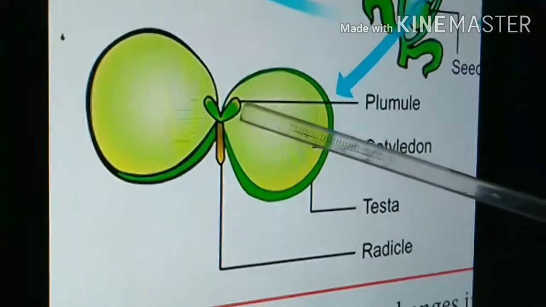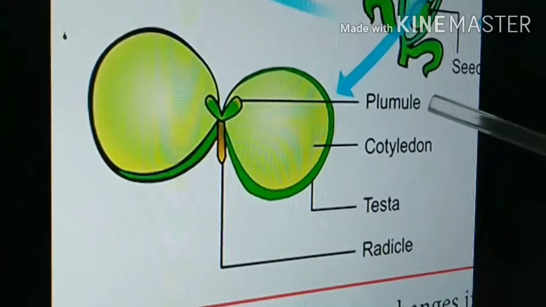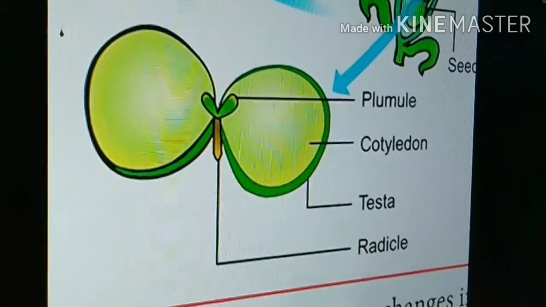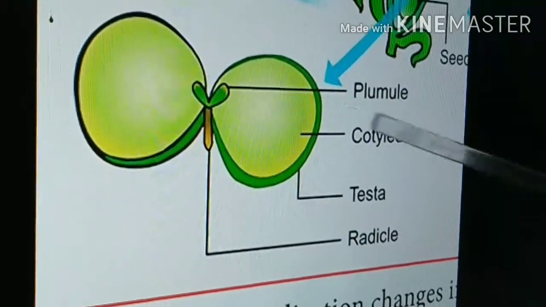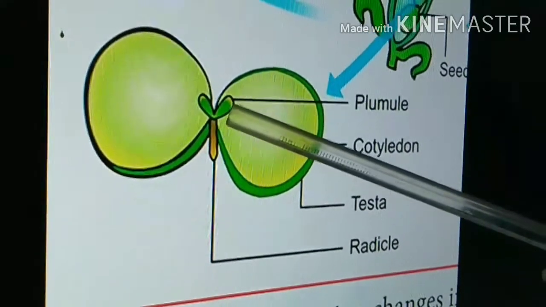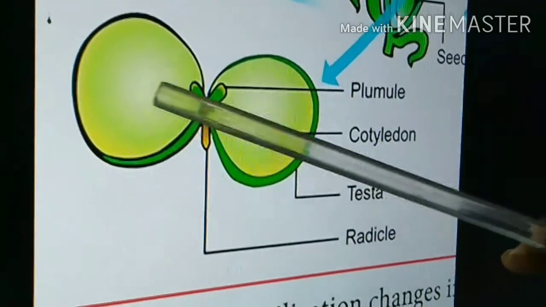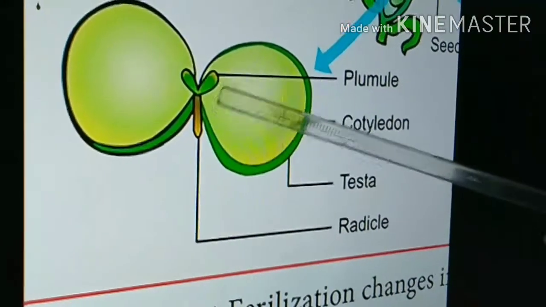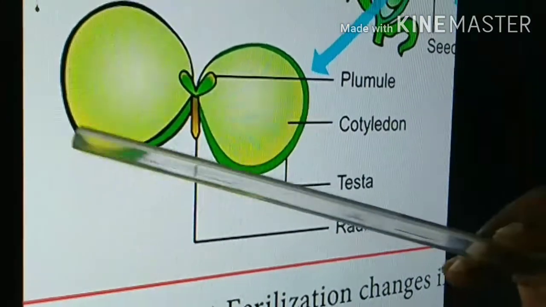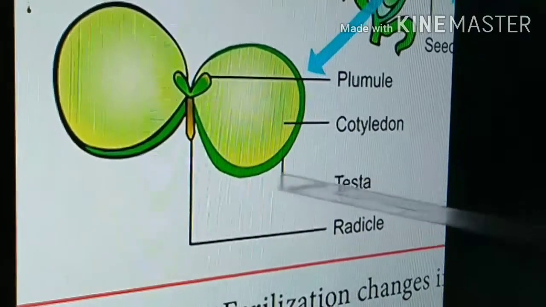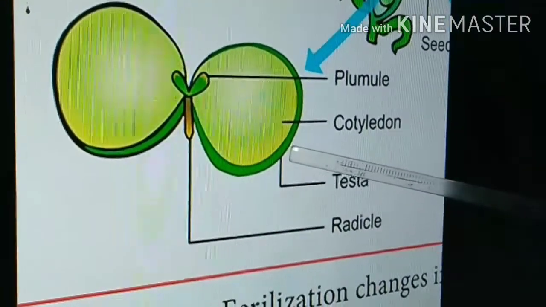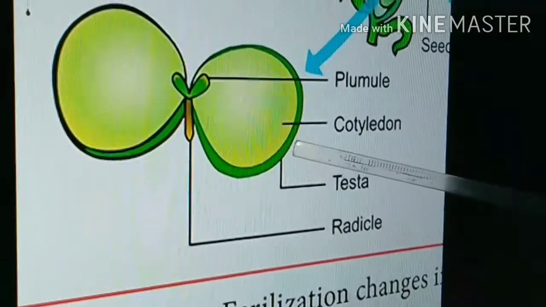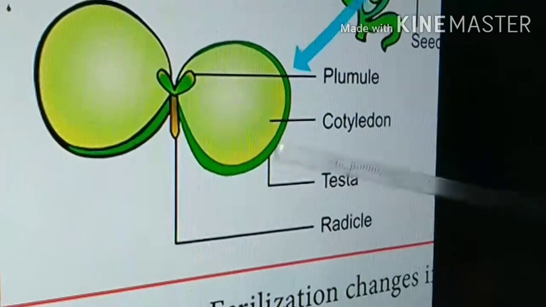So this is the actual embryo. This will become the plumule. The plumule will become the shoot system. The radicle becomes the root system. Both are joined together in the embryonal axis by two cotyledons. There are two cotyledons. These cotyledons are covered by a protecting coat. Originally it is called the integument. The integuments become the seed coat.